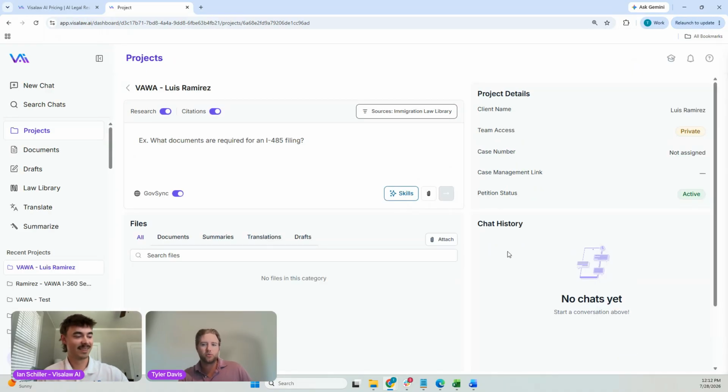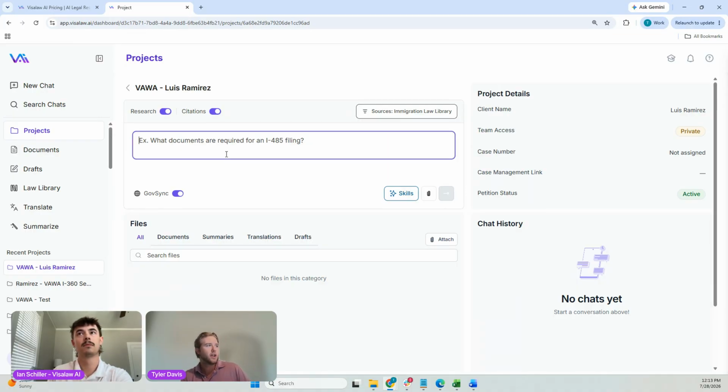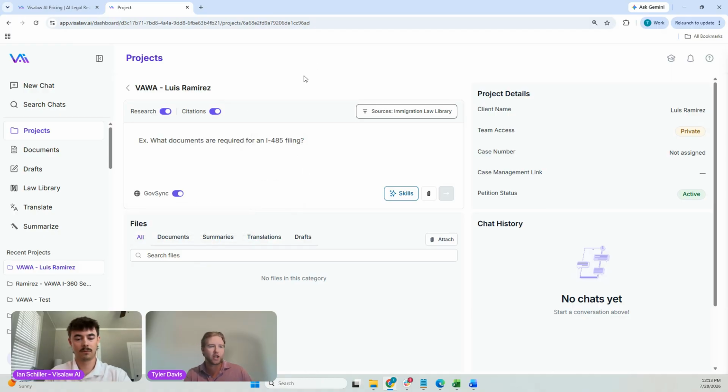As I start to run chats, whether it's within the project or linking those chats to the project, they'll live here on the side. And then I also get the ability to link all my files, whether they're evidence for a case, whether it's translations that I've also done within Visalaw. I can link every document related to this case here within the project as well. And to wrap this up, I get that same chat style interface here, so I can run those chats directly within the project here.